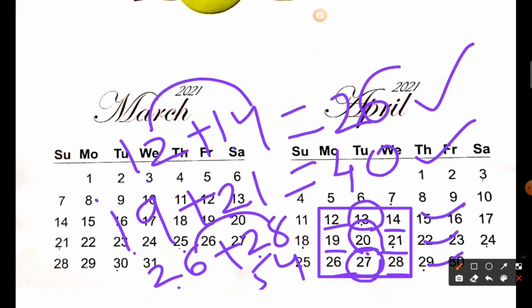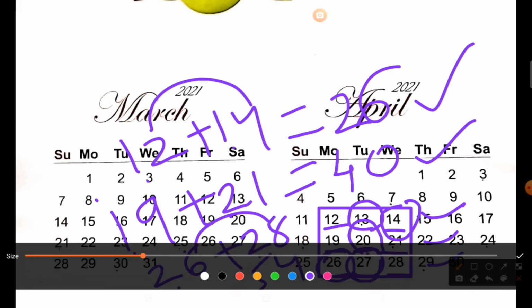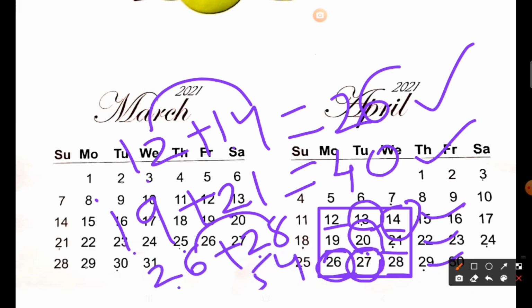Now let us check diagonally. So 26 plus 14. अगर आप 26 plus 14 करेंगे, you will get 40. If you add 14 and 26, the answer will be 40. Again 40 is double of 20. So this way, if you take the sum of each pair, the answer will always be twice the middle number. So this was the second pattern in the calendar.